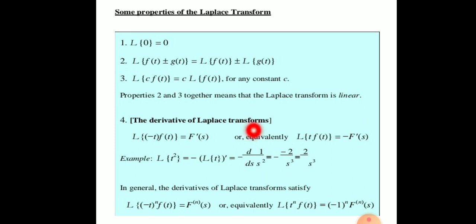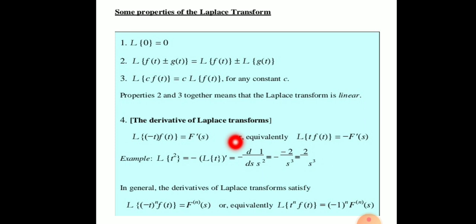Here is the formula of the property of derivatives: Laplace of minus t f(t) is equal to F dash (s). Clearly, if you have to calculate the Laplace of t square, then by using this property it is equal to minus of Laplace of t, dash.